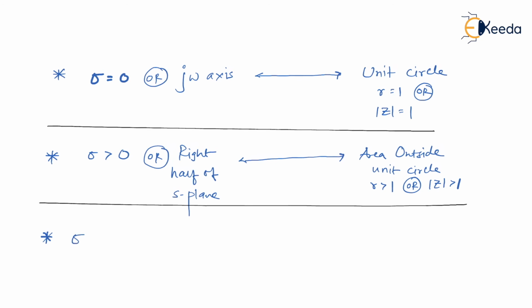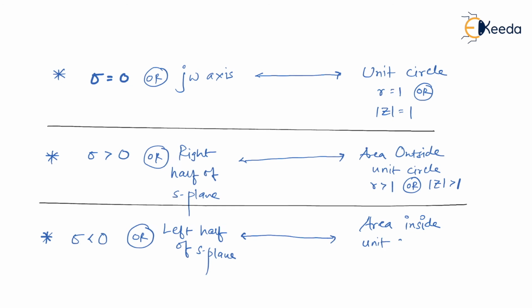And finally, we need to talk about sigma less than 0. Sigma less than 0 means it is the left half of S-plane. As you have seen, in Z-plane, it got mapped as the area inside the unit circle, that is r less than 1. So the left hand side indicates it is S-plane, and the right hand side indicates it is Z-plane.